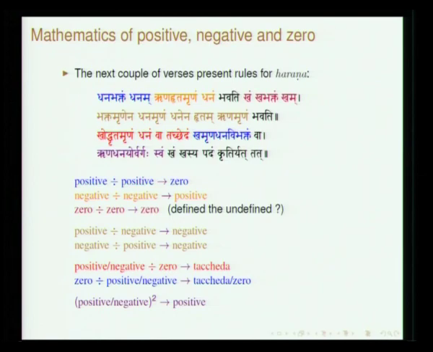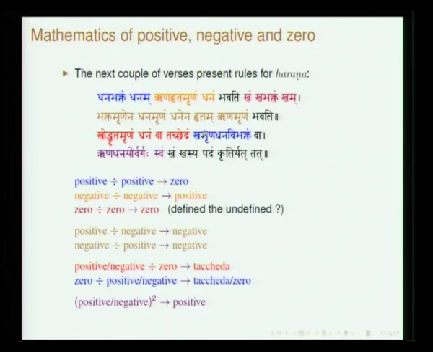So, he introduces a term called tacheda. So, cheda is division. So, when 0 becomes the divisor, see, tachedam means it refers to a quantity wherein we find the divisor to be 0. Tat here refers to 0. So, it should be a Bahuvrihi compound, tat chedam yasya. So, for which 0 is the divisor. So, he has introduced the term called tacheda, and so the other part is 0 is the numerator and any other quantity is the denominator, that also has been stated to be tacheda.